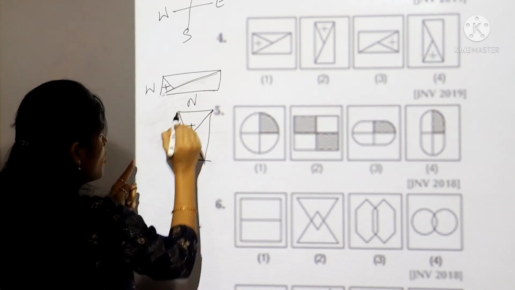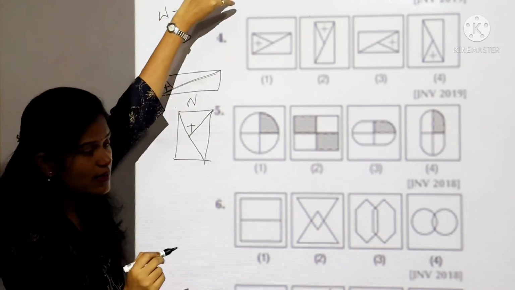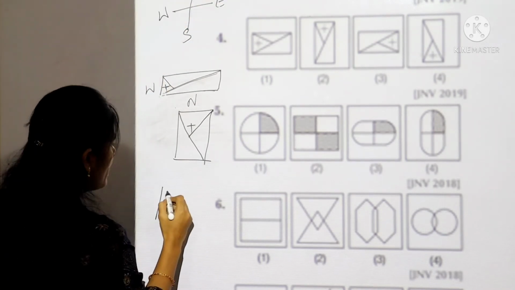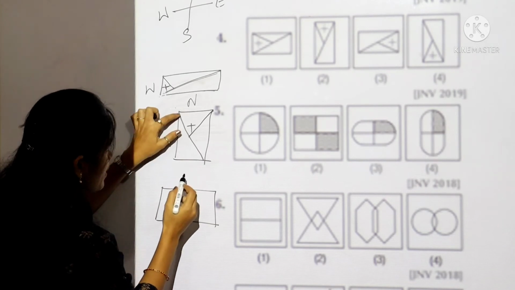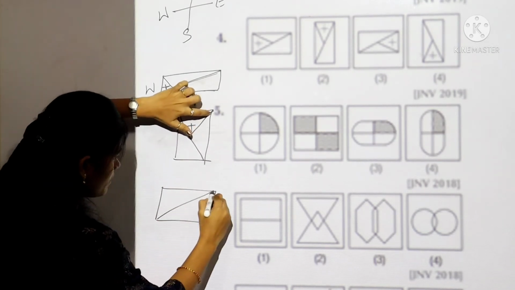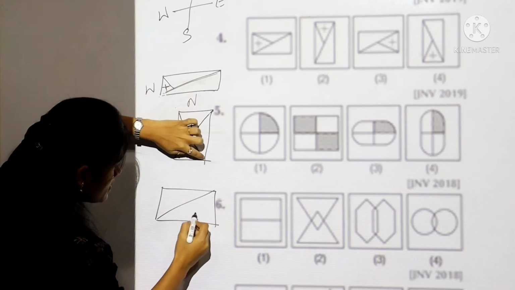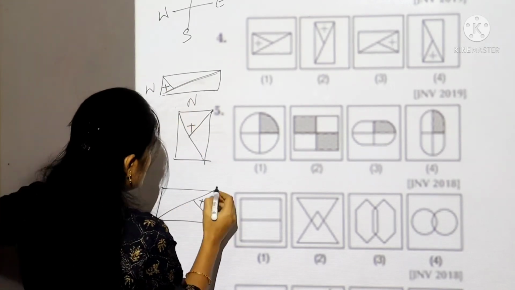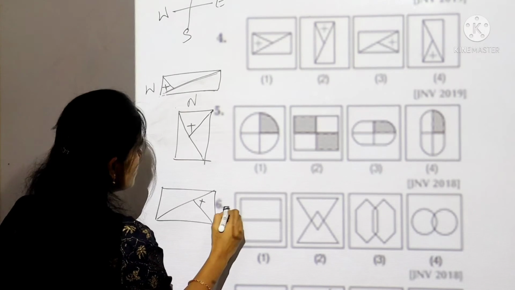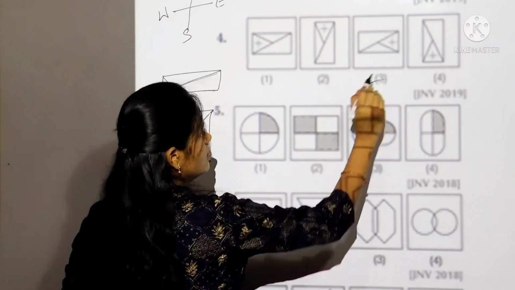This is towards north. Now I am rotating towards east. When I rotate my figure, this diagonal will appear here and this will come this side. Means plus will appear in middle. This is towards east, which is present in third.